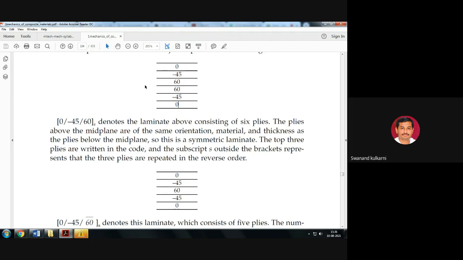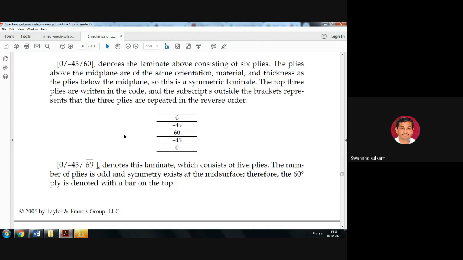So here we can consider this as symmetric. Is it okay? So yes, this designation is used at the bottom as a suffix: 0 oblique minus 45 oblique 60, and the suffix s denotes the laminate above consisting of 6 plies. The plies above the midplane are of the same orientation, material, and thickness as the plies below the midplane, so that it is a symmetric laminate.